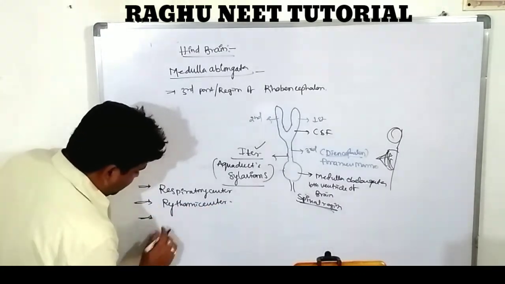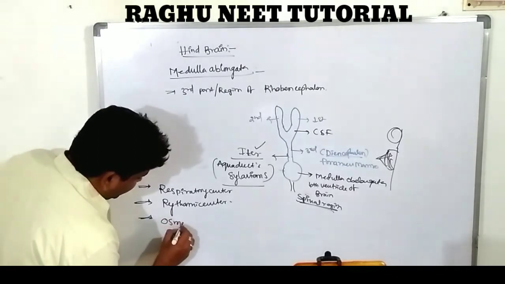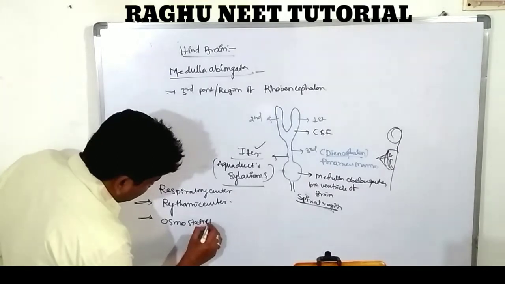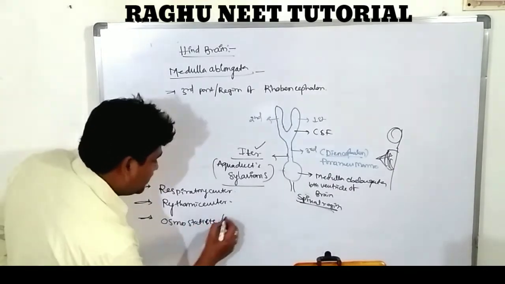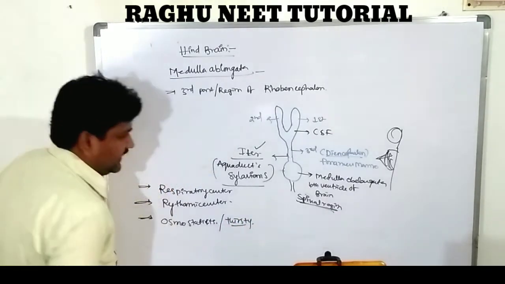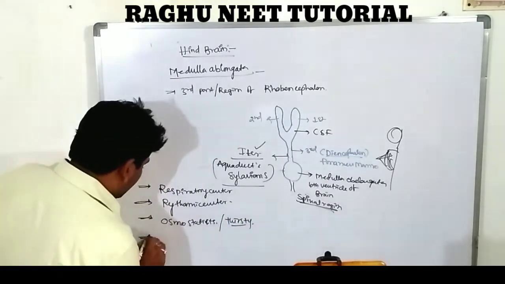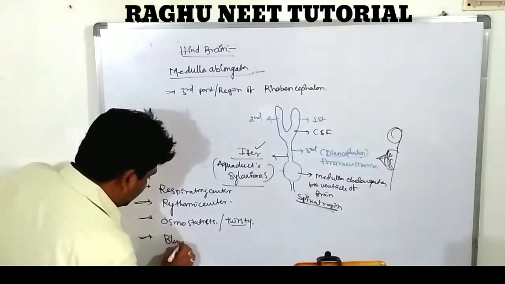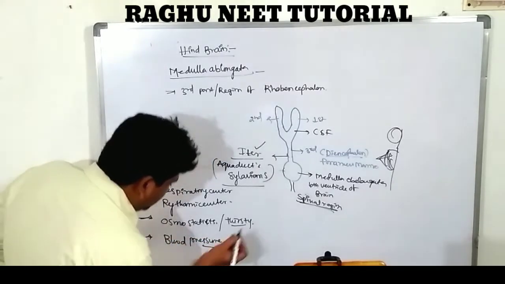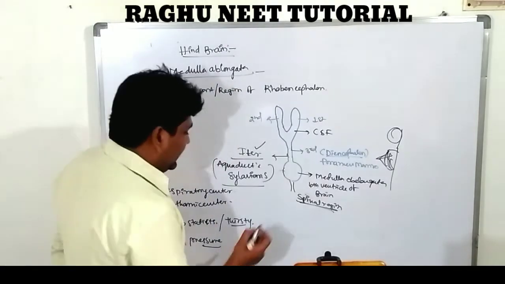It regulates homeostasis, controls involuntary actions, and regulates blood pressure. And very, very important. So what are they?